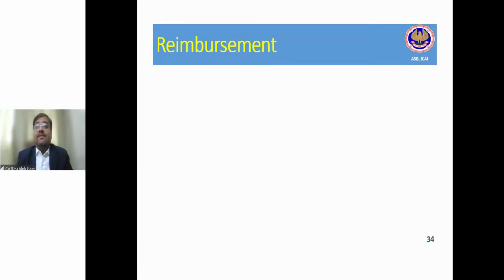Okay, now let's discuss reimbursement. We are discussing measurement of provision. In measurement of provision, we have discussed that the provision has to be created on the basis of the best estimate. We have discussed that provision has to be measured at present value, where the time value of money is material.